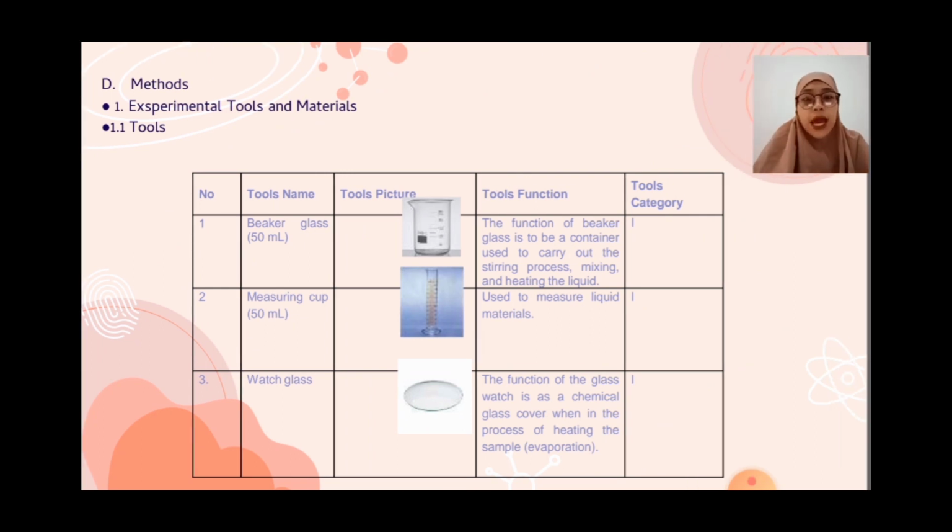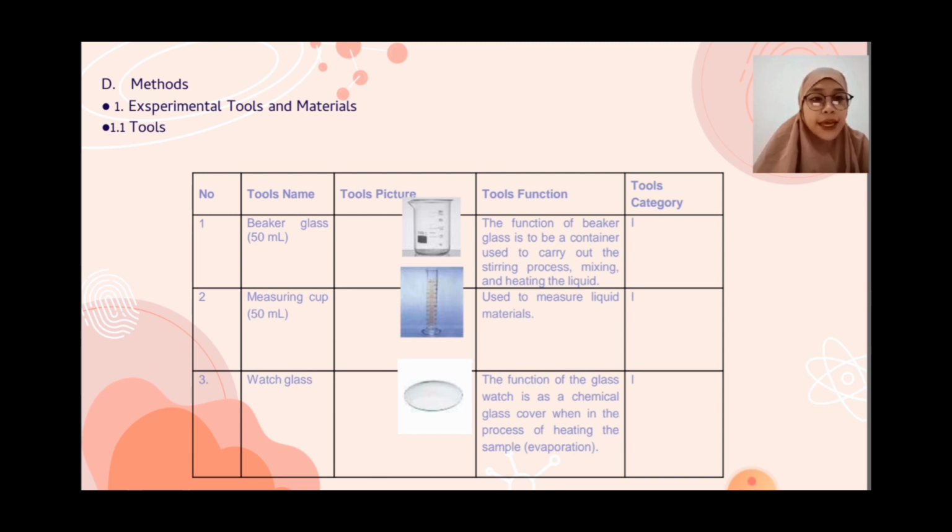Methods, experimental tools and materials. 1.1 Tools. Tool name: beaker glass. The function of the beaker glass is as a container used to carry out the stirring process, mixing and heating of liquid. Tool: measuring cup, used to measure liquid materials.